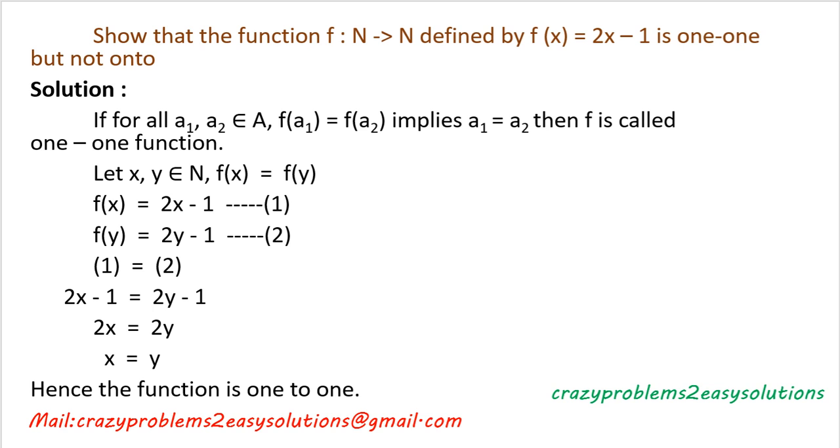So what is given, f of a1 equal to f of a2, so here f of x equal to f of y. Then 2x minus 1 equal to 2y minus 1, then the 1 gets cancelled, 2x equal to 2y, then x equal to y, the 2 gets cancelled. Hence the function is a one to one function.